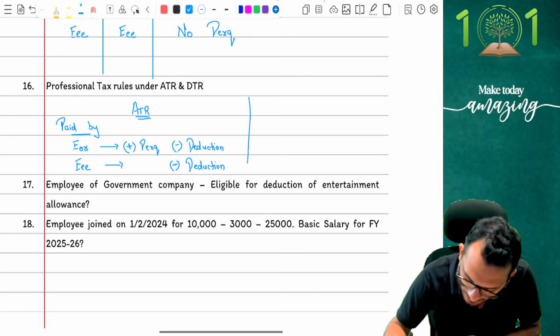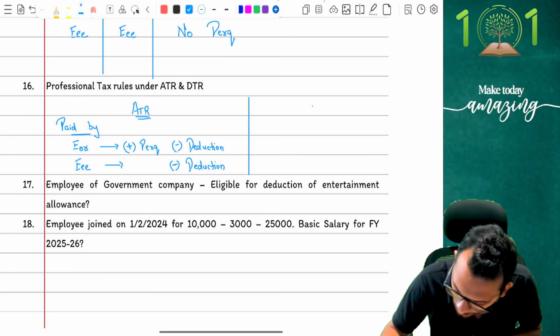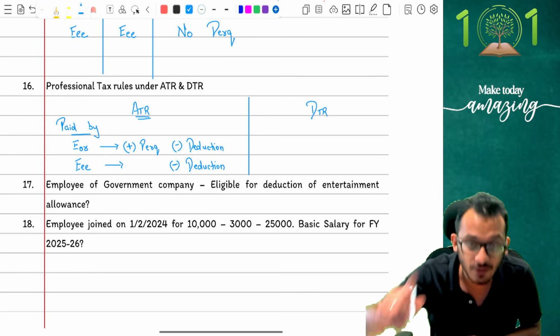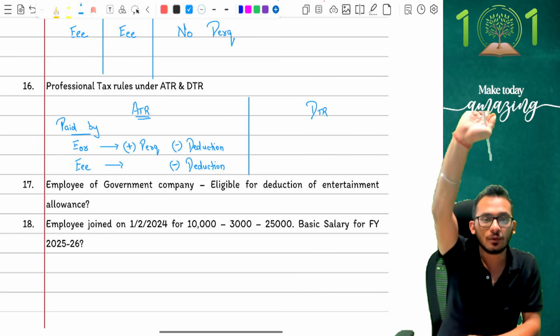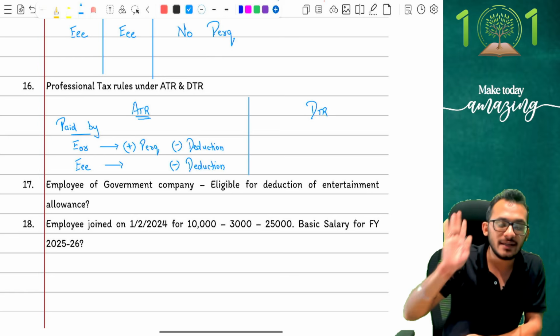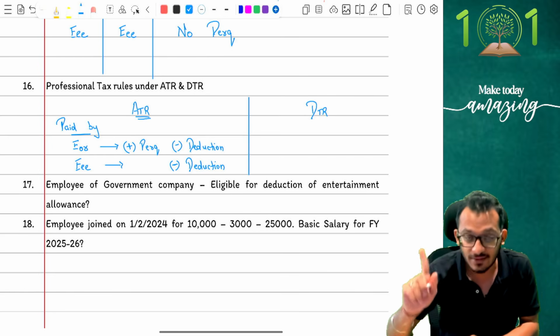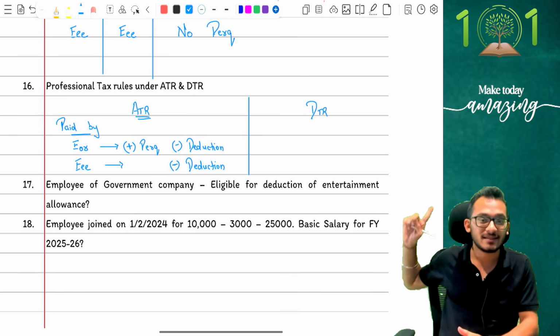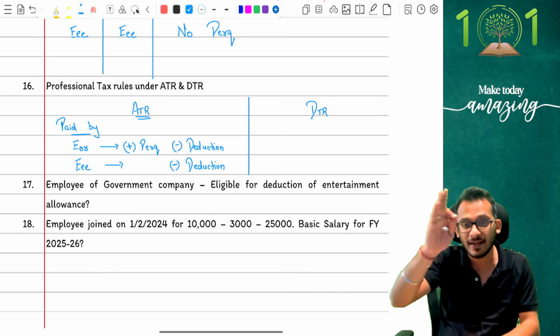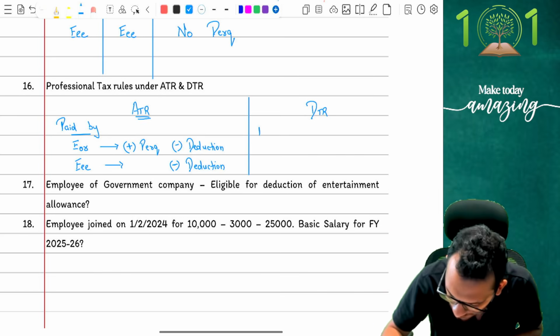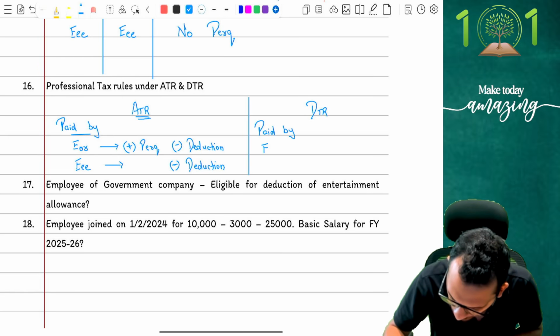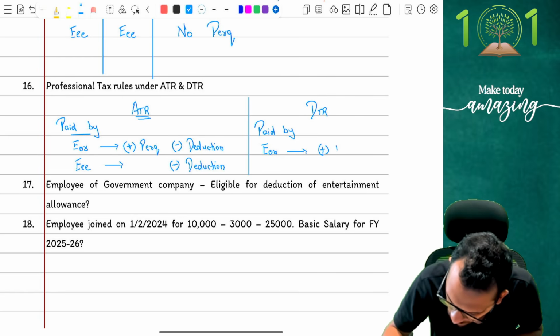Clear enough? Now I'm moving to DTR. This is where you have to be very, very careful. Income tax has told us, my dear child, that if you are under DTR, only one thing has been taken away. The deductions have been taken away, which means the taxability part has not changed. The deduction alone has changed, which means under DTR rules, if it is paid by the employer, I am going to say simply add to perk, full stop.